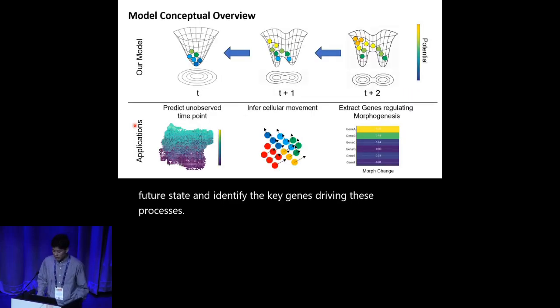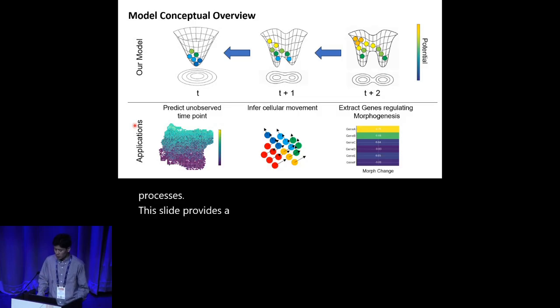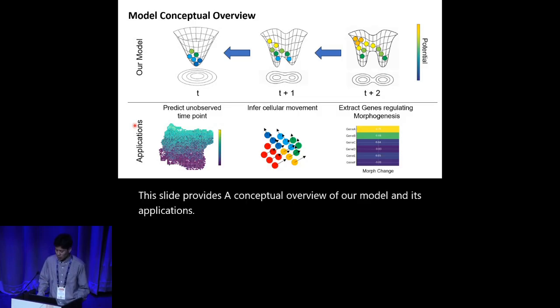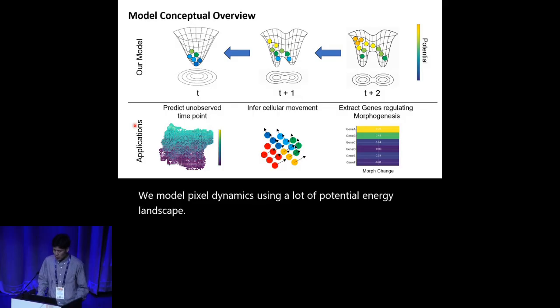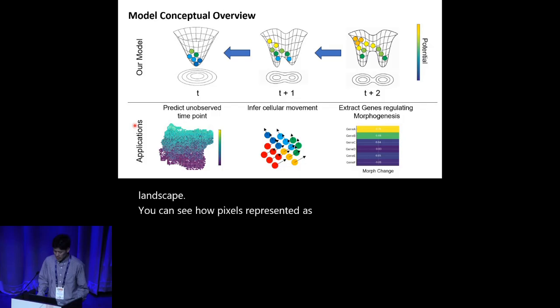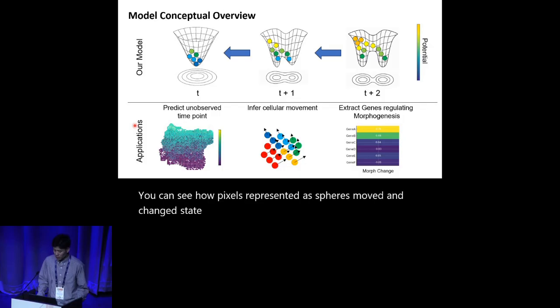This slide provides a conceptual overview of our model and its applications. The top panel illustrates our core concept. We model pixel dynamics using a learnable potential energy landscape. You can see how pixels, represented as spheres, move and change state over time by following the changes in the landscape.